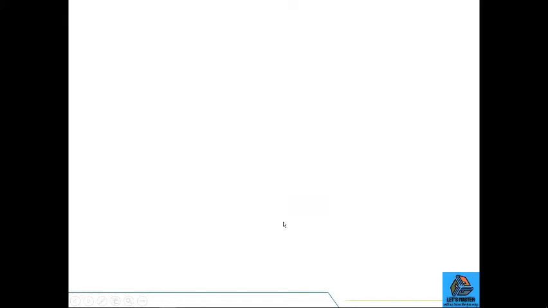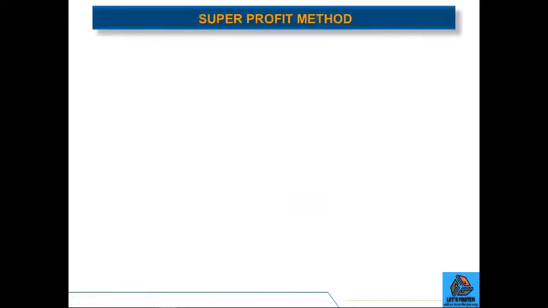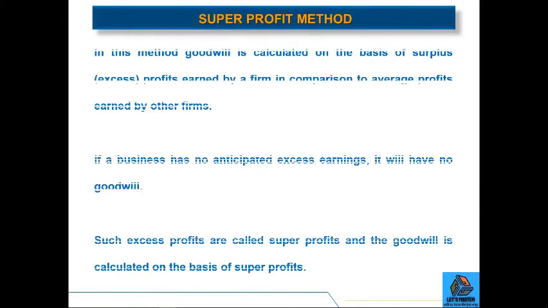Let's move on. The next method is super profit method. In this method, goodwill is calculated on the basis of surplus or excess profits earned by a firm in comparison to the average profits earned by other firms. If a business has no anticipated excess earnings, it will have no goodwill as per super profit method of calculating goodwill.